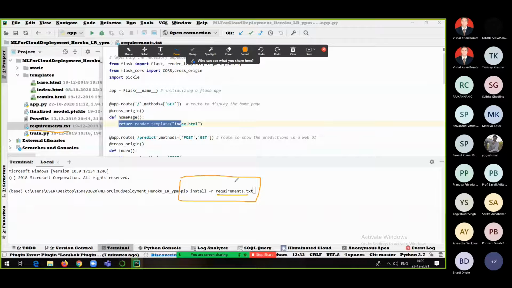As I told you, this file is created at the end of the project development. How? This is the command: pip freeze greater than sign, and then the requirements.txt file. It's not compulsory that you give the same name, but it's a standard practice that we make use of this particular name.